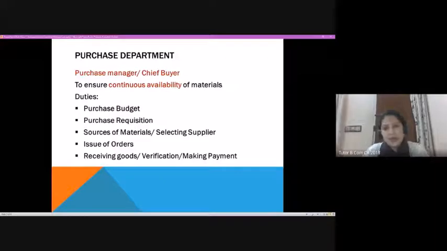Suppose, in the case of a textile or garment manufacturing unit, as we said, if you require 100 meters of a particular cloth, they might say that if you buy 200 meters or this complete roll at a time, you will have a decrease in the per unit price. So naturally, the purchase manager will evaluate with the concerned department whether if you purchase 200 meters of that particular cloth, is it okay? Does the fashion change, or are you planning to have a different design or different material at a later stage? So that will be a concern for that particular department.